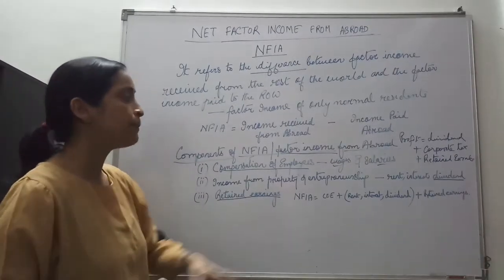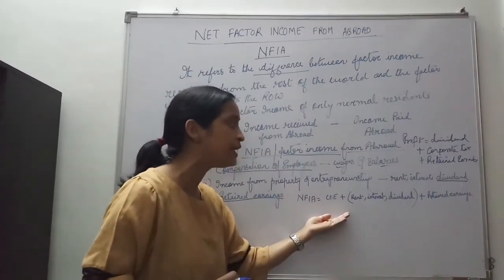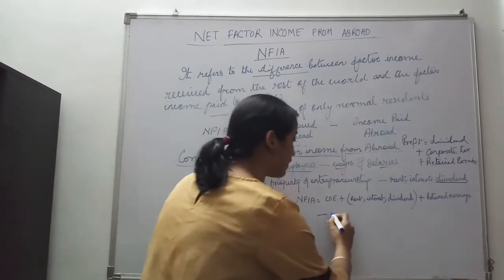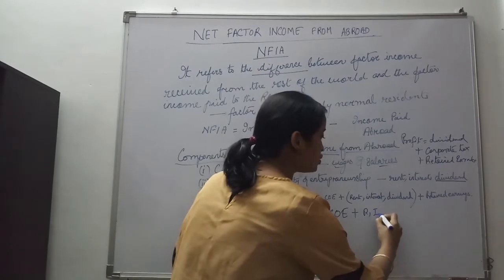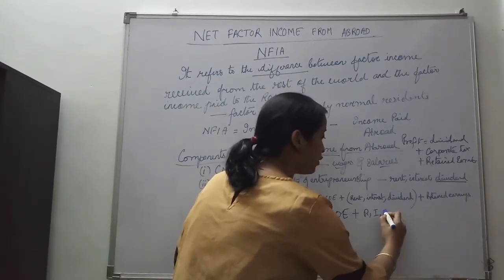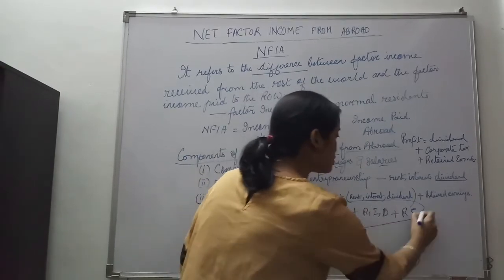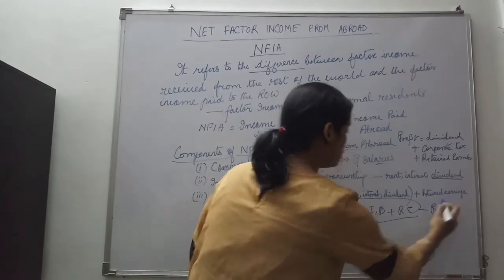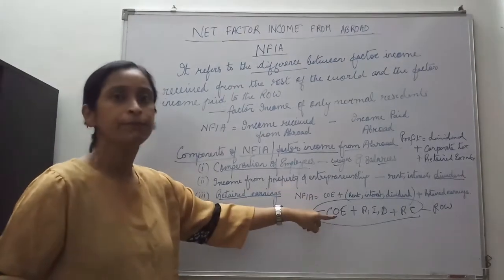So we take plus and minus: what is coming in is added, and we take minus the COE, rent, interest and dividend, and retained earnings, whatever is going to the rest of the world. So we will take the difference of what we receive and what we pay.